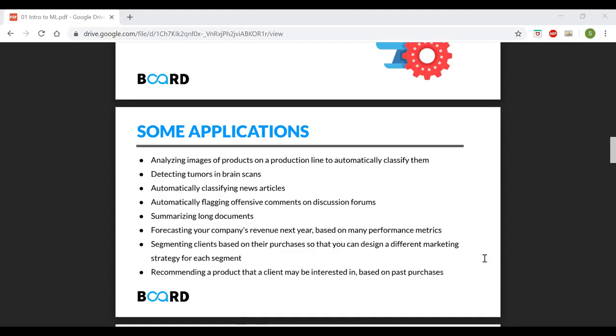Okay, is IoT related to machine learning? It's not directly related to machine learning, but you can use IoT data to do machine learning. Anywhere there is data, you can do machine learning. IoT has a lot of data, so you can do machine learning on top of that.